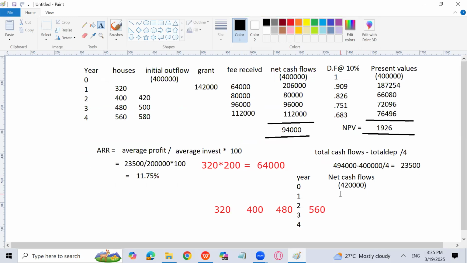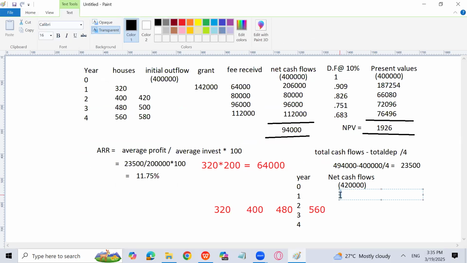In year 1, the value of net cash flow is going to be 420. In year 1, it will remain the same. There is no change. So that is going to be 206,000. But in year 2, the value will change. 420 multiplied by 200. How much will it come? 84,000. Then in year 3, 500 into 200. Then 580 into 200.